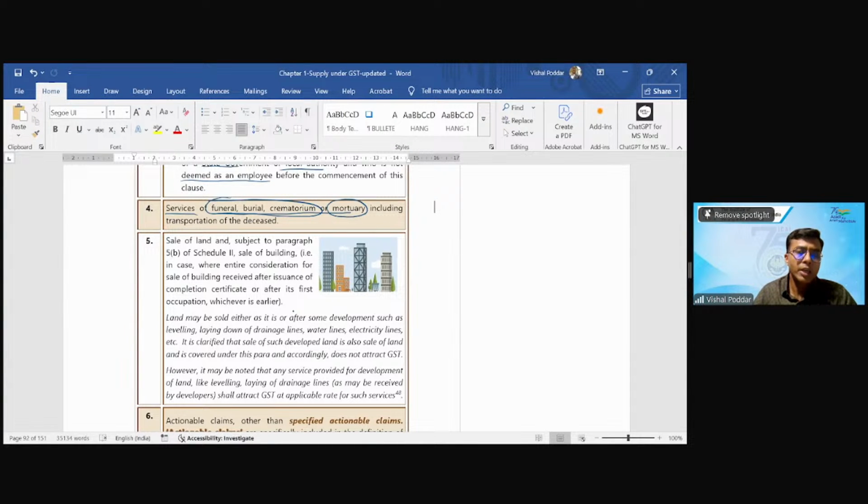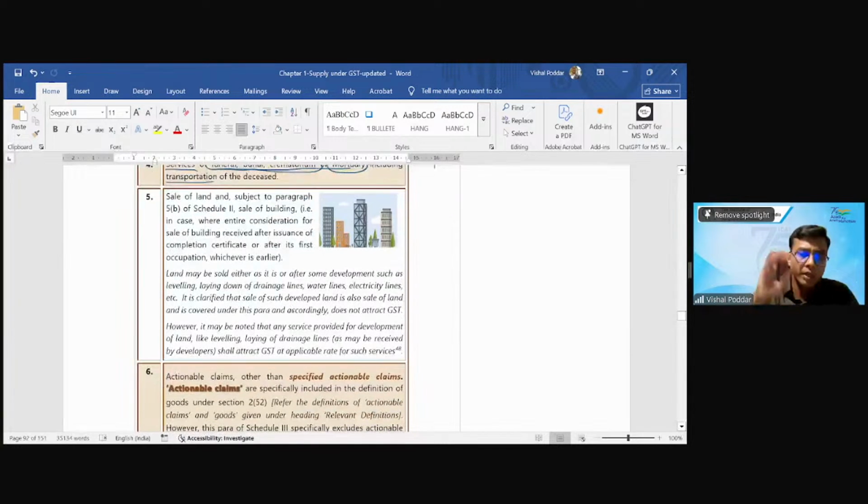Similarly, many times you keep the body in the mortuary until you perform this. If, let us say, there is a time gap between the death and performing these rituals, you use the services of the mortuary. That is also outside GST. And also the service of a truck or a van that you use to carry the deceased body is also outside GST.